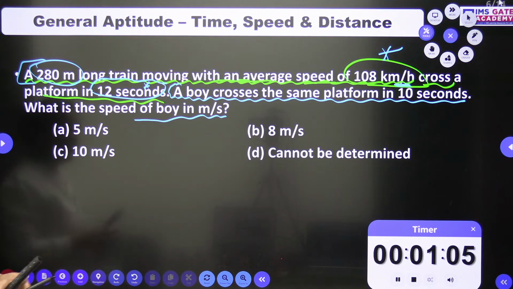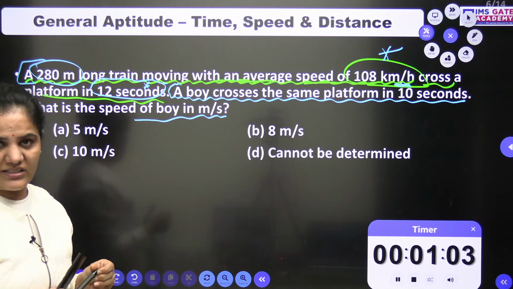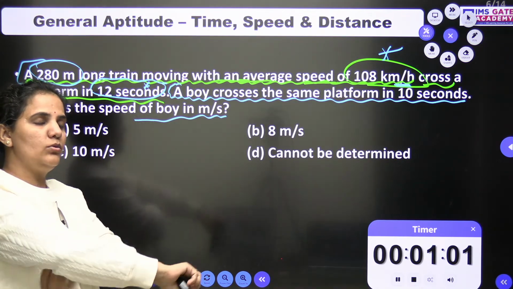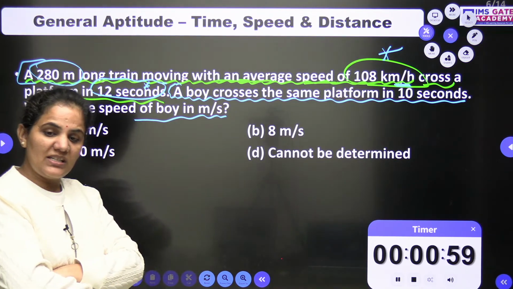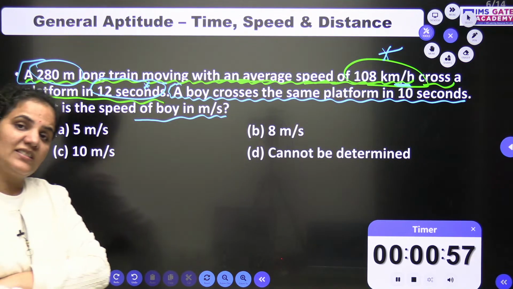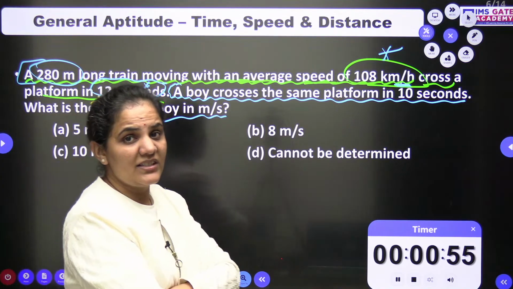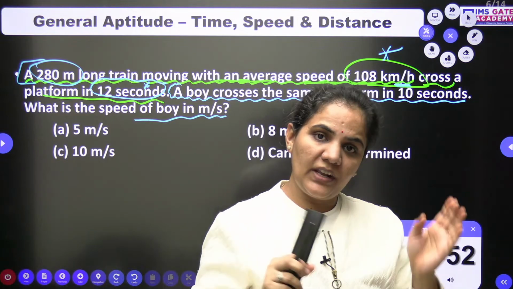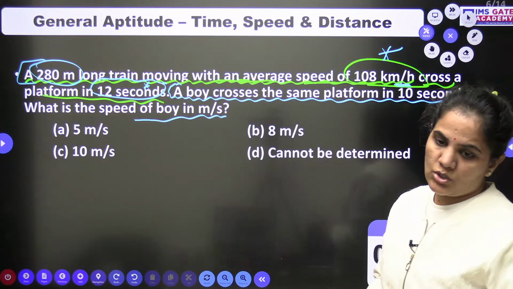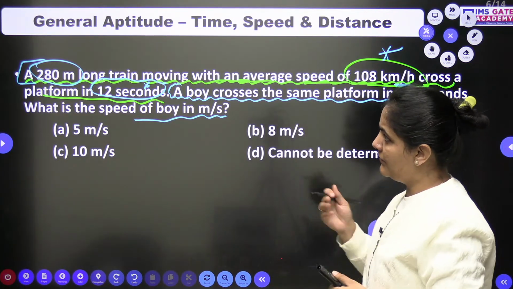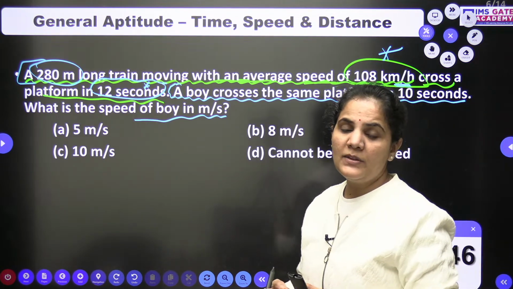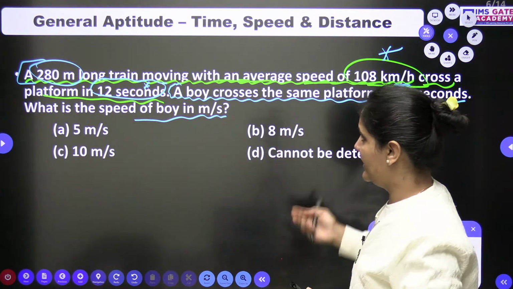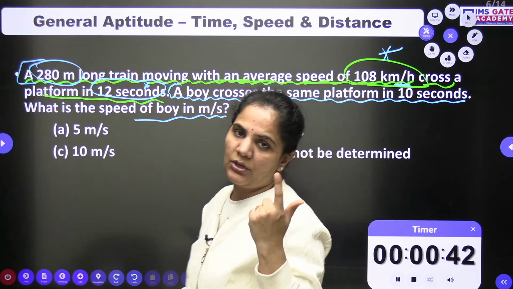Because in this case the length of train is given to me. Total distance, if I approach the formula, speed = distance by time. So in this case the total distance is always considered as length of train plus length of platform. So from the first case we will find the length of the platform, and that we will use in the second case. Then we will go for the speed of the boy.